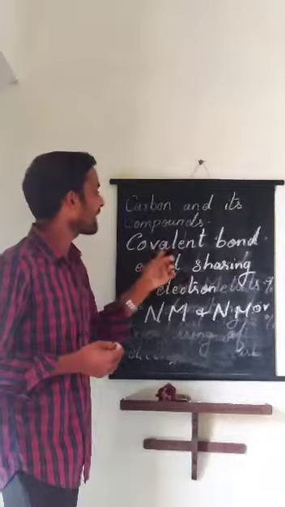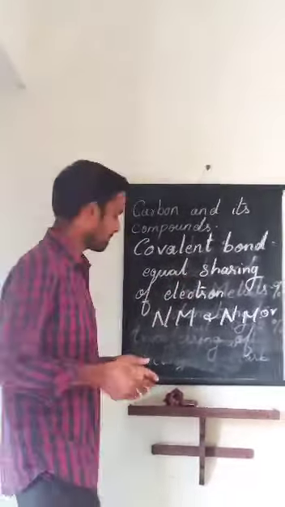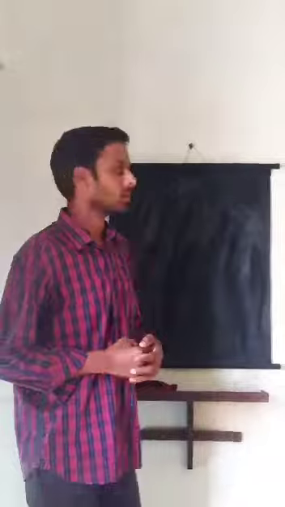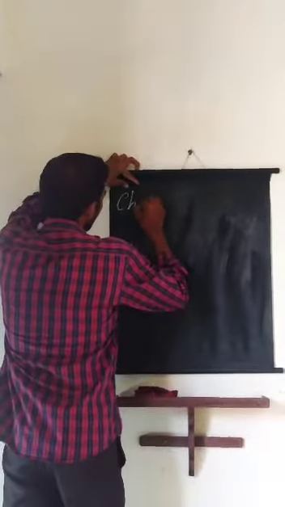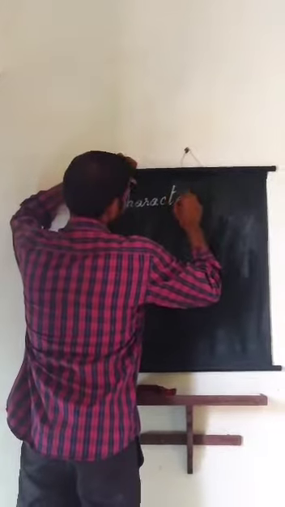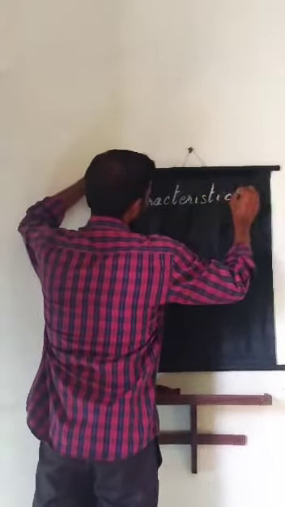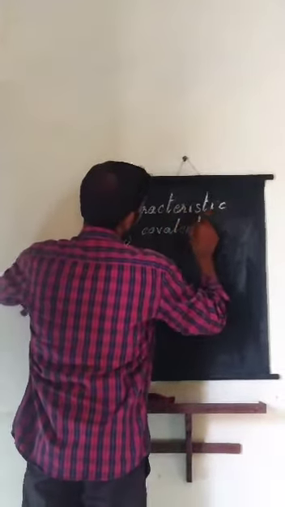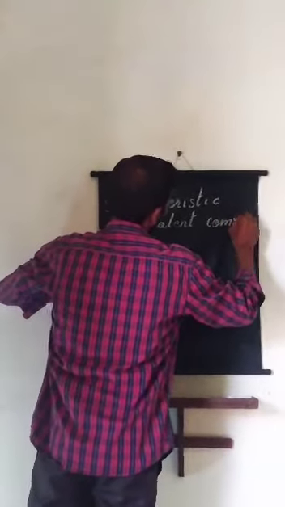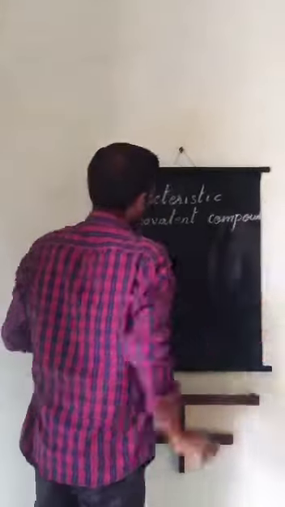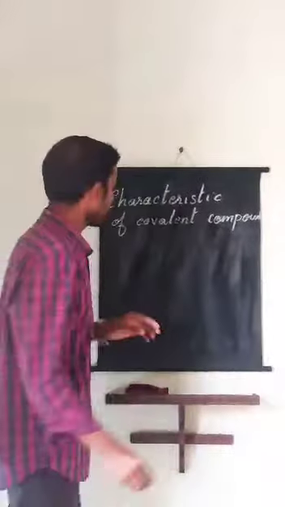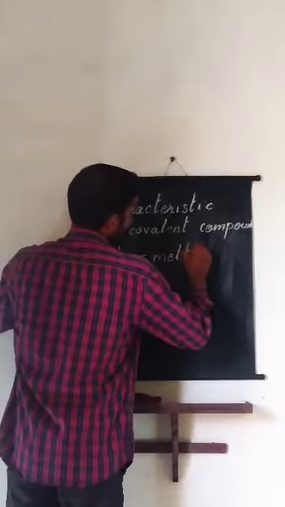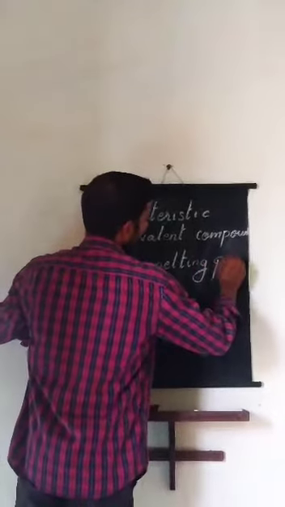Next one, we can see the characteristics of covalent compounds. They'll have low melting point.